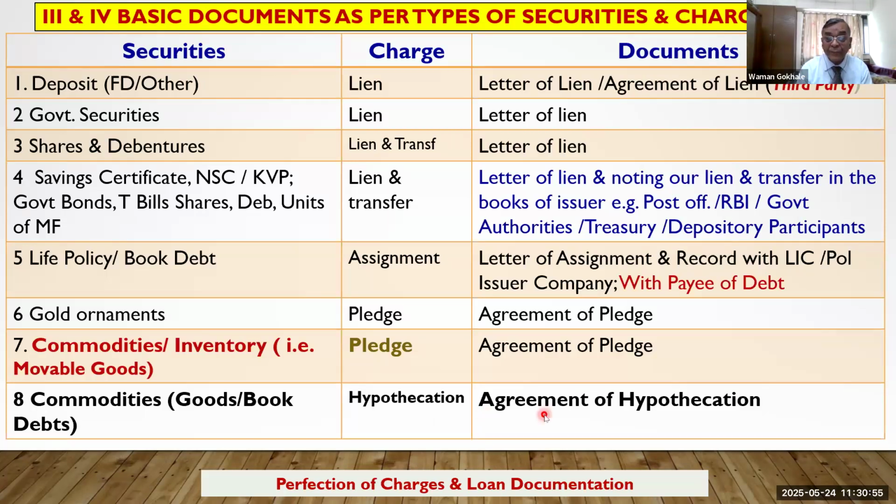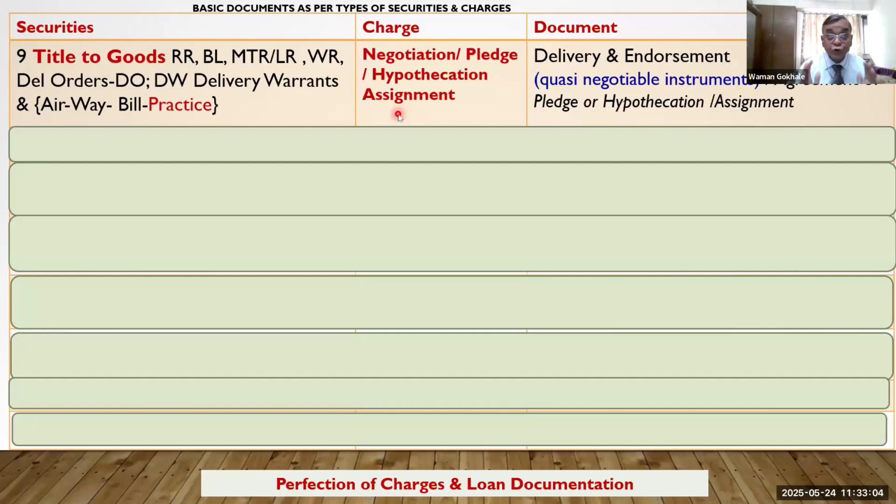Now, in respect of hypothecation, you are aware the goods are in the hands of the borrower, and if they are in the form of commodities, it's a type of possession. Agreement of pledge or hypothecation, we obtain these types of agreements in respect of that.